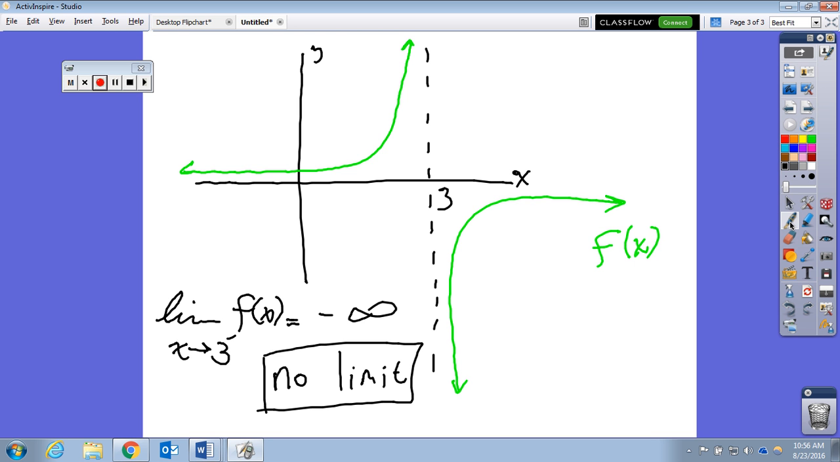If it's going towards the line, so if we approach 0 from the bottom, we have this going on. If we approach 0 from the top, we have this going on. So it would be no limit. So it would also be no limit.